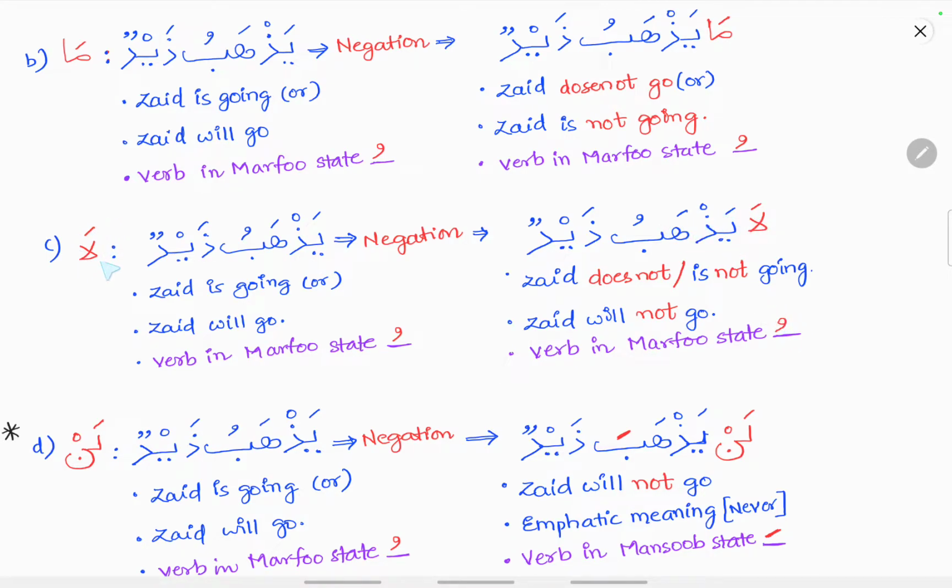So this la is known as la an nafiya. There are two types of la. This la is la an nafiya, which does not cause any change in the i'rab of a verb. But if this la were la an nahiya, then it would cause the dhamma to change into a sukoon. When la does not cause any change in the i'rab of a verb, it is la an nafiya. That is, in the affirmative state it is marfu, and after adding la it is also marfu.